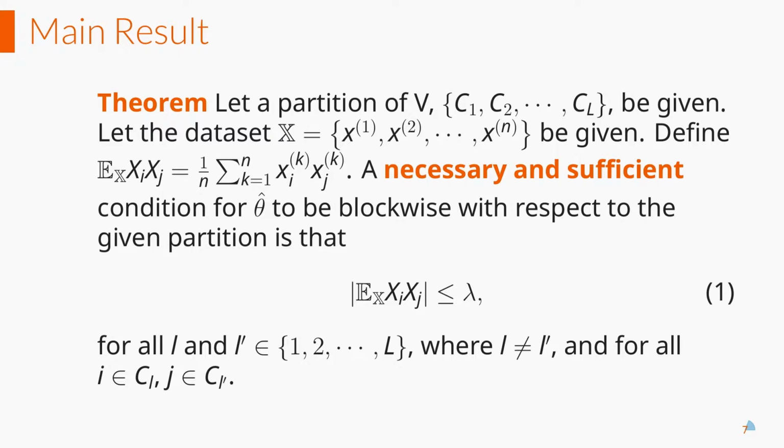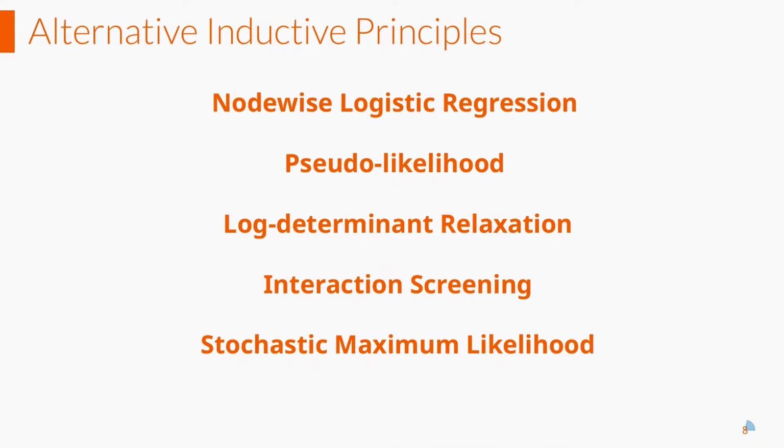Notice that this calculation is very simple and efficient. The screening rule is not guaranteed to detect all the zeros in the optimal theta, but it can be combined with other structural learning methods to achieve this. And this process will be much faster. Here, we list some structural learning inductive principles that can be combined with the screening rule. We will focus on the first two as an example.